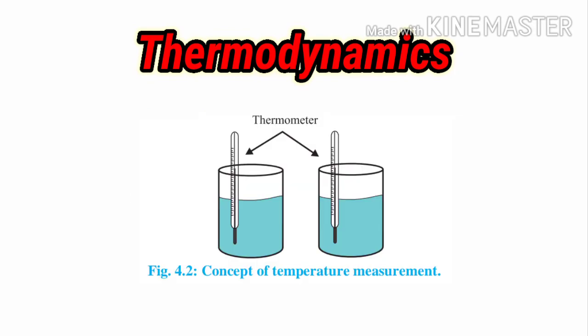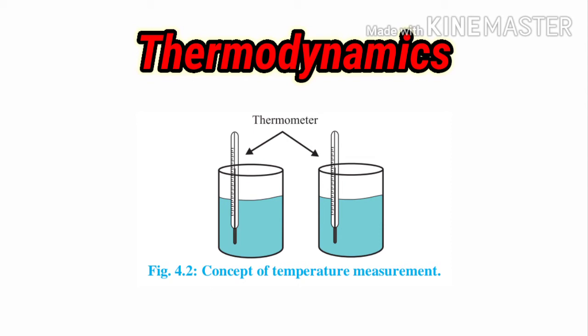Now we will see the application of the zeroth law of thermodynamics. The zeroth law is used in temperature measurement by a thermometer. As you can see in the diagram, when we insert the thermometer in the water to measure the temperature of the water, what exactly happens there?